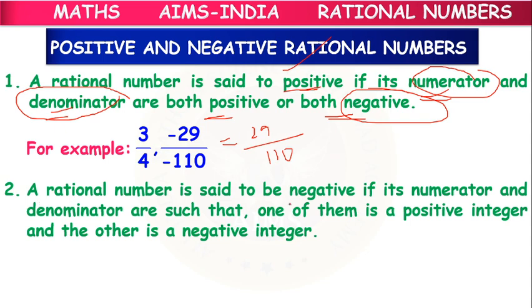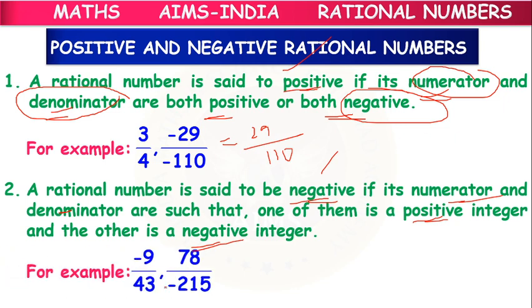So a rational number is said to be negative if its numerator and denominator are such that one of them is positive and one of them is negative. So in a numerator and denominator, if one is positive, other is negative, then on the whole, it will get a minus sign. Then it is called a negative rational number. Minus 9 by 43, 78 by minus 215.